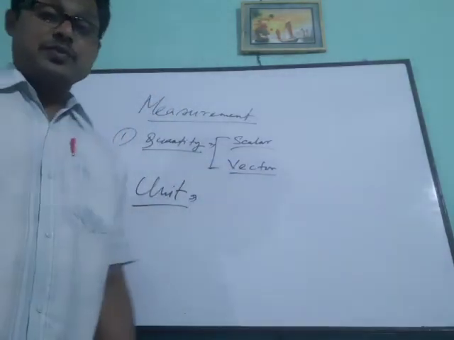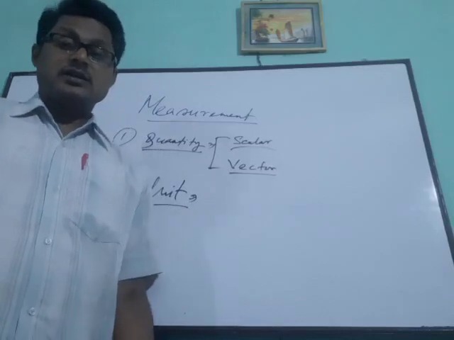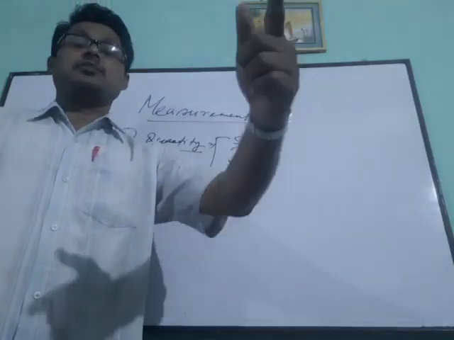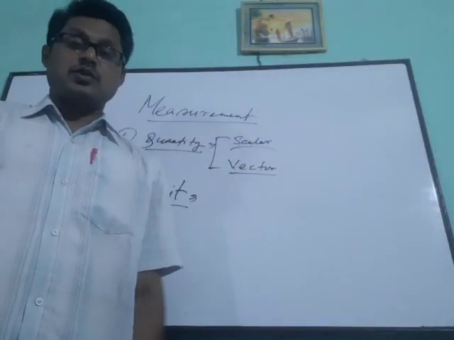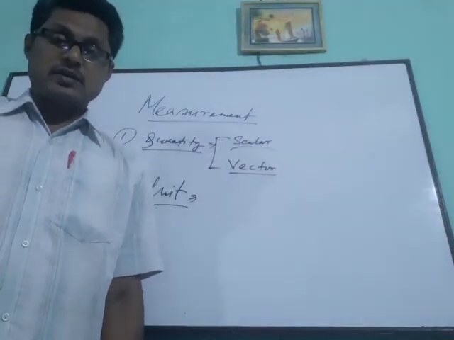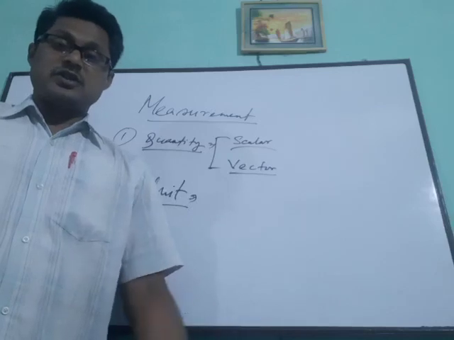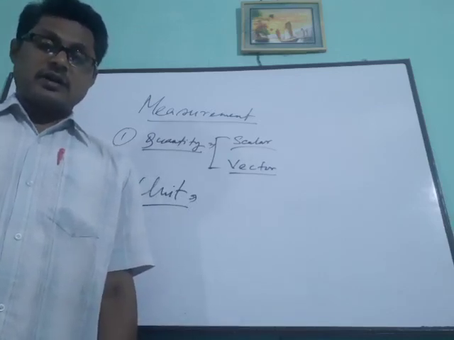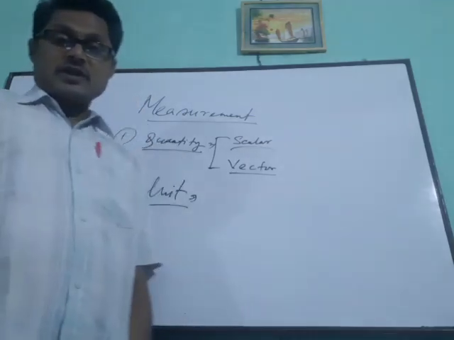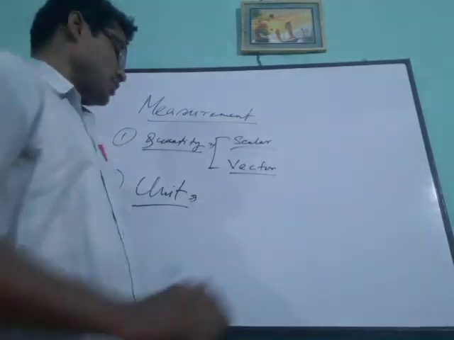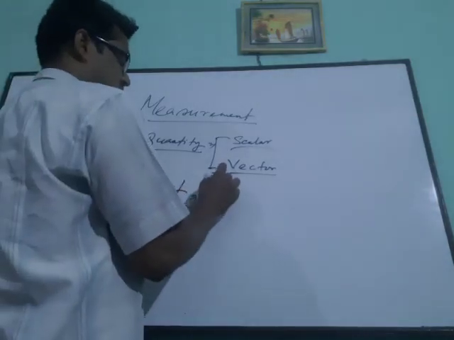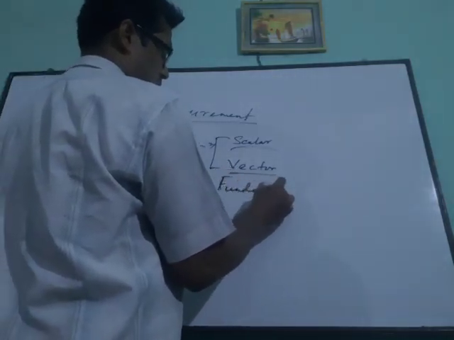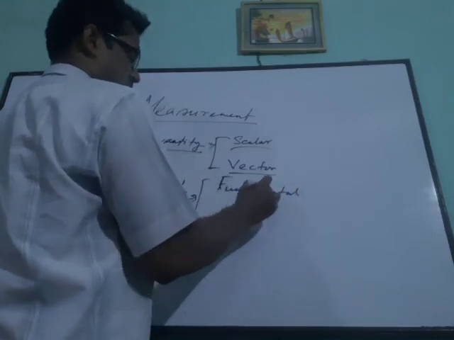If you want to find out the length, then you put the meter or centimeter. If it is said that the length of the room is 20, that is not the right answer. So 20 feet, 20 meter, whatever you have to put there, then it is the correct one. So proper measurement means unit is required. And here also we have two types. One is fundamental units and another is derived unit.